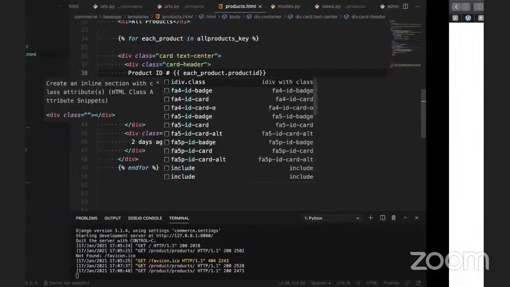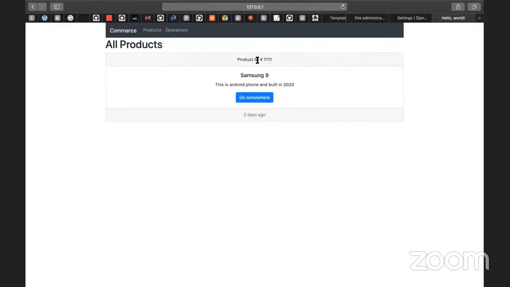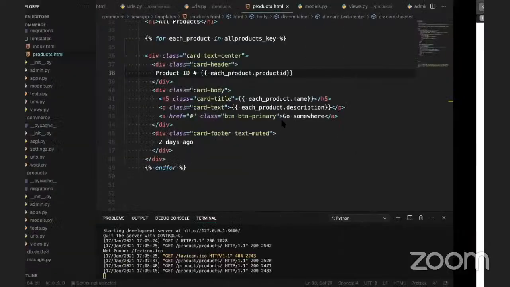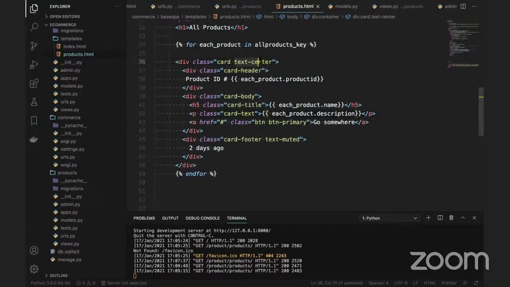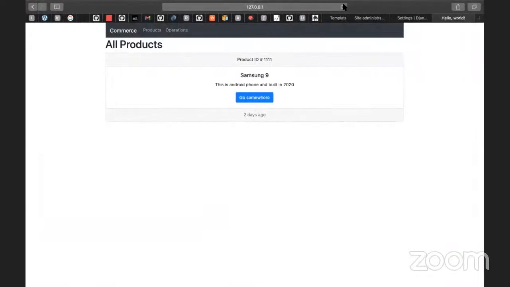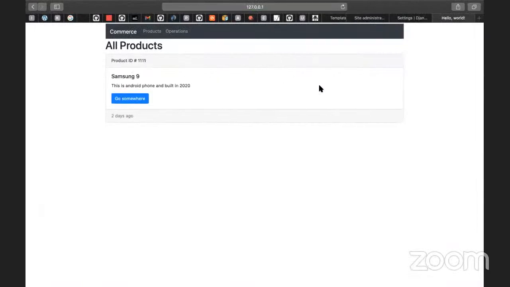Go and refresh the page. You can see the product ID is 111 and Samsung, this is an Android phone built in 2020. Also this is actually in the center, and I don't want it in the center.